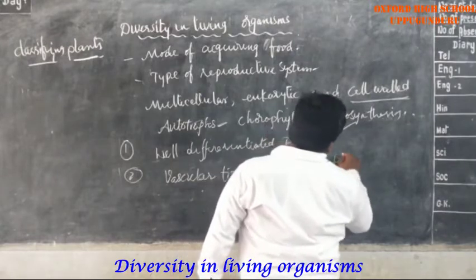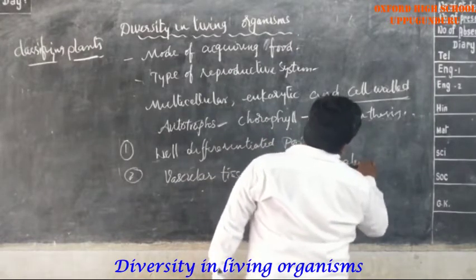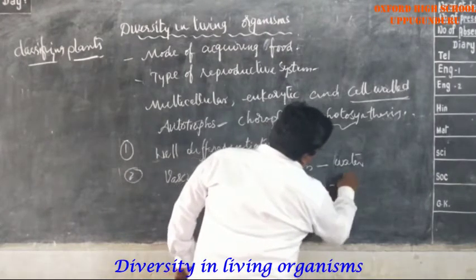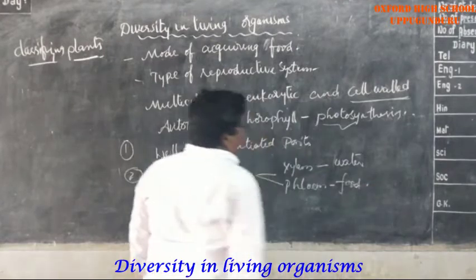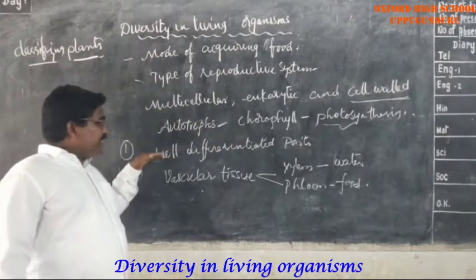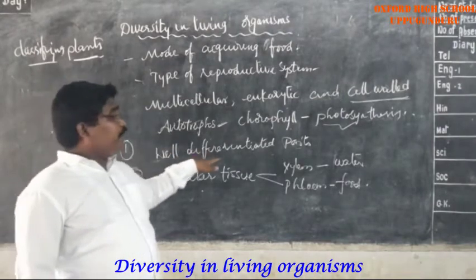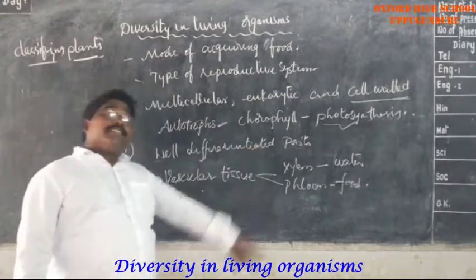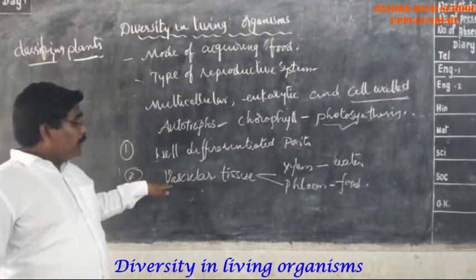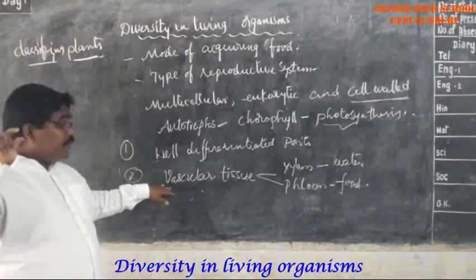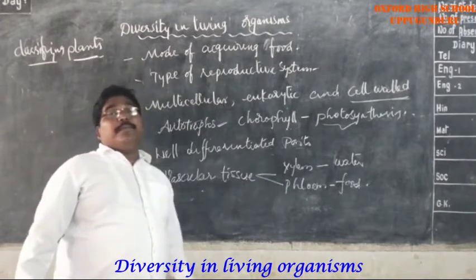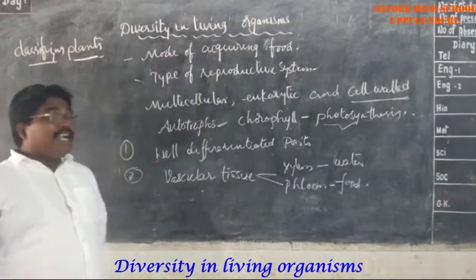Xylem is responsible for transportation of water and phloem is responsible for transportation of food.